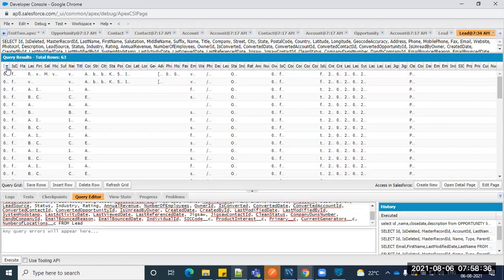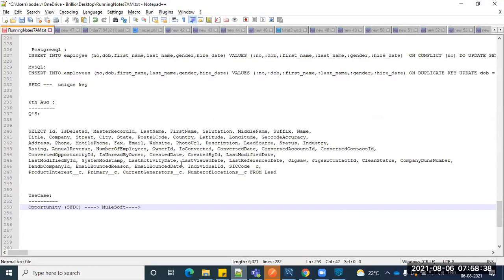So that will follow the upsert operation. Whenever new records are available in Salesforce, they will get created. If the existing records are already available, then it should upsert the data, right? So for opportunity, we are trying to fetch the data via MuleSoft, and then we'll try to ingest into that DB, guys.